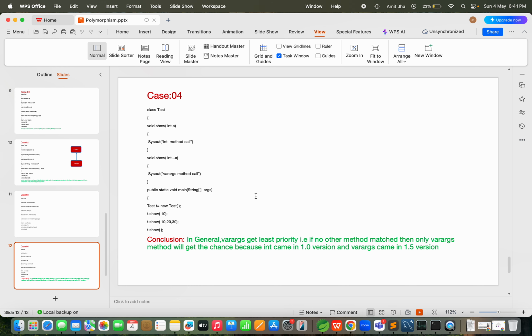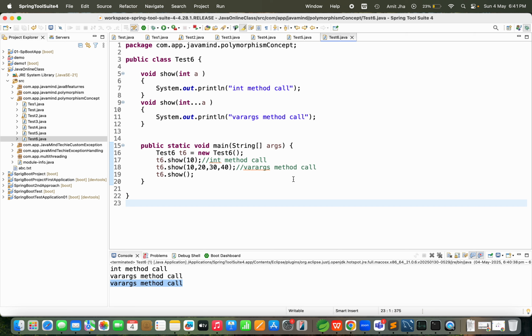That thing you need to understand. I've also explained it with code. If no matching method is found, it will call the varargs method only, because we are not passing as per our method signature. So if no match is found while calling this show method, it will print varargs by default. That is all about our important interview question.